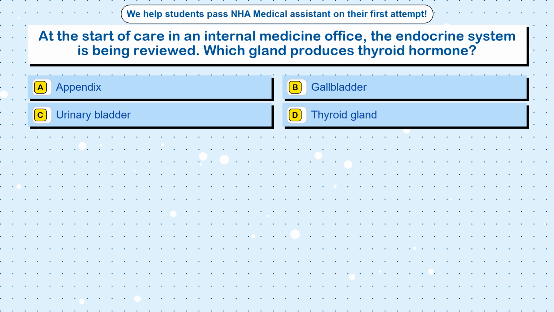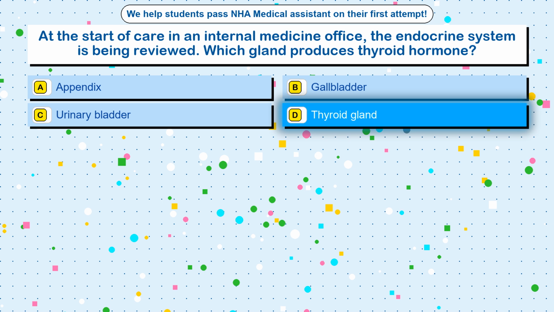Question 40. At the start of care in an internal medicine office, the endocrine system is being reviewed. Which gland produces thyroid hormone? Option A, appendix. Option B, gallbladder. Option C, urinary bladder. Option D, thyroid gland. The correct answer is option D, thyroid gland.